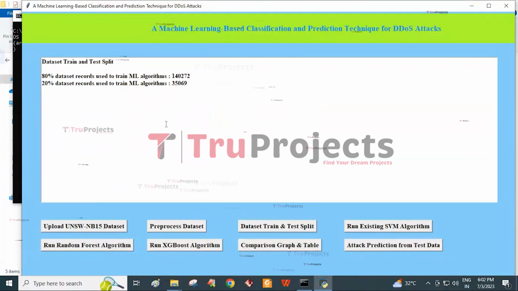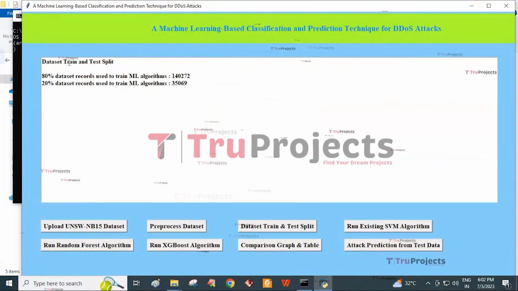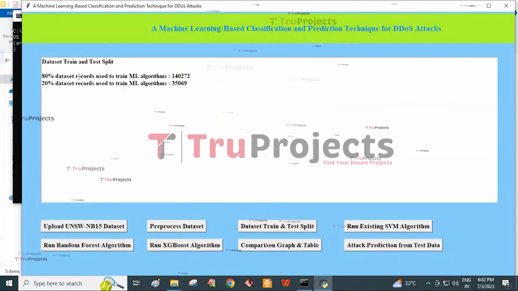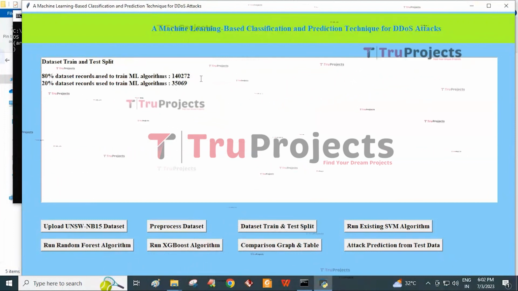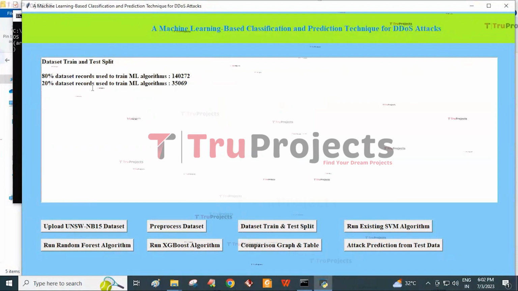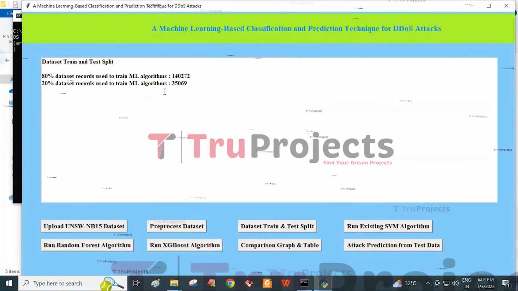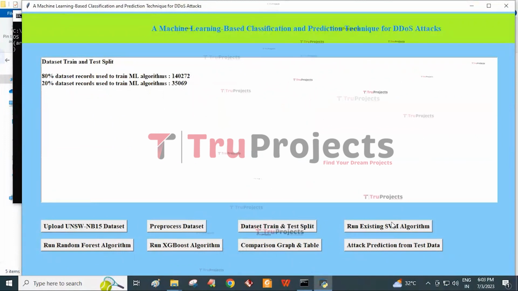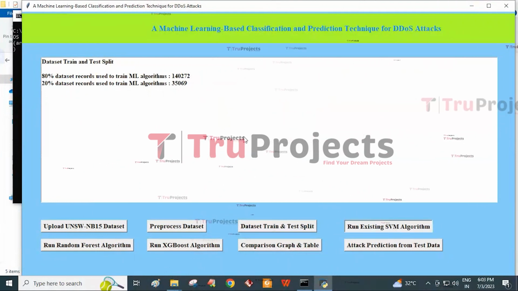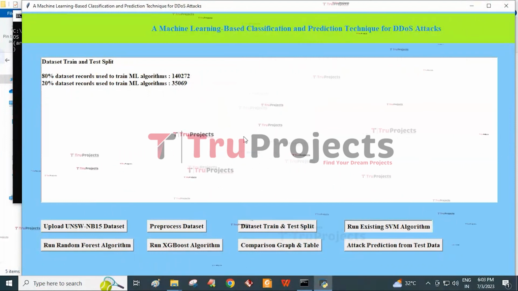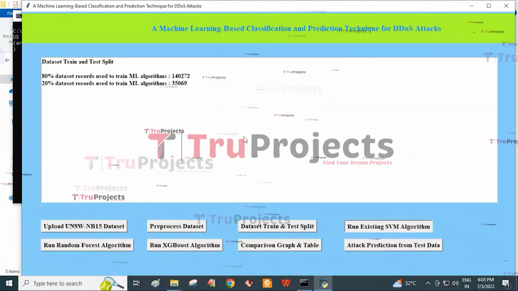And then click on Dataset Train and Test Split button. Here, the dataset is split into a training part and a testing part. 80% of the dataset is used for training the ML algorithm, that is 140272 records, and 20% of the dataset records are used for testing, that is 35069. And then click on Run Existing SVM Algorithm button.